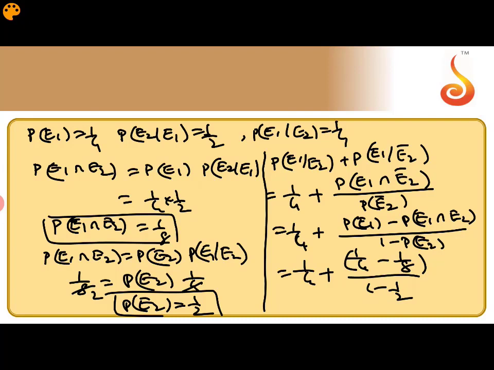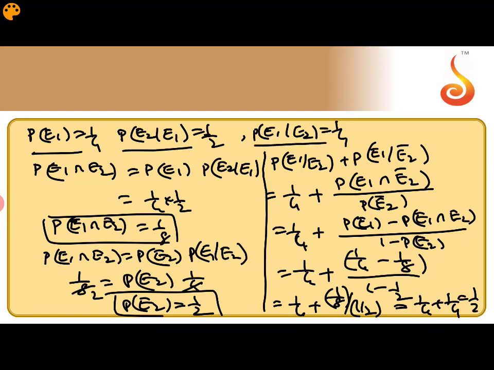So this value gives 1 by 4 plus 1 by 4 minus 1 by 8 is 1 by 8 divided by 1 by 2. So this gives 1 by 4 plus 1 by 4, which means 1 by 2 is the answer. So once again, P of E1 is 1 by 4, P of E2 given E1 is 1 by 2, P of E1 given E2 is 1 by 4.